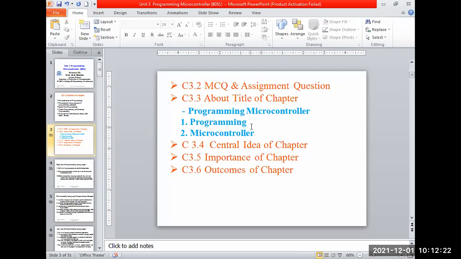Write it down then. Programming: it is a set of instructions, code or lines written for a particular application of the 8051. Done? Is it done?